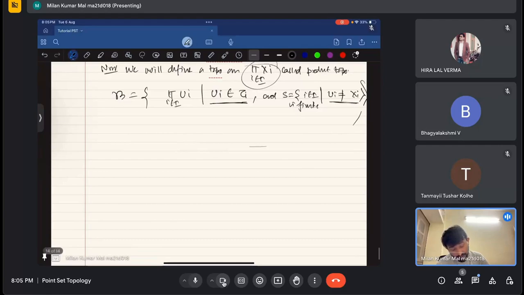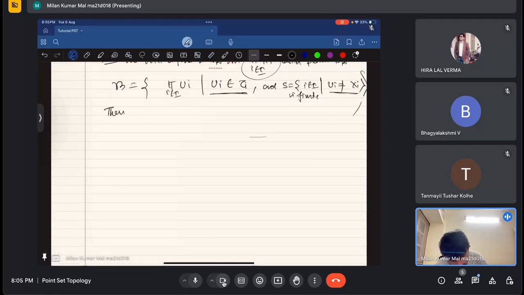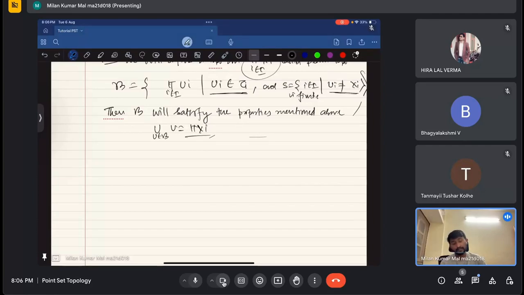Okay, so now this beta will satisfy the properties mentioned above. What properties were mentioned above? First, that the union of all elements U coming from beta will be the full set, the product of Xi. Second, if I take U1, U2, ..., Ur belonging to beta and x belongs to the intersection of Ui, i equals 1 to r, then there exists an element Wx belonging to beta such that x belongs to Wx, which is contained in the intersection of all Ui, i equals 1 to r.